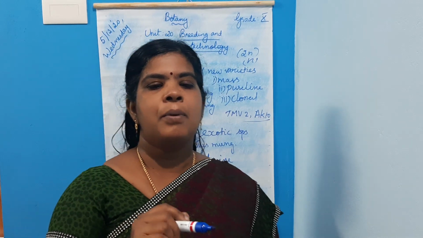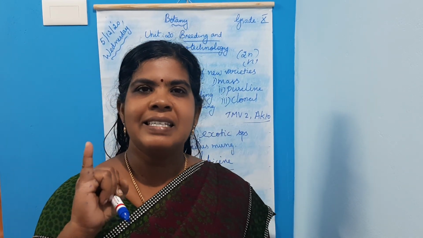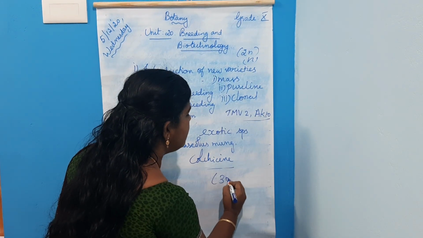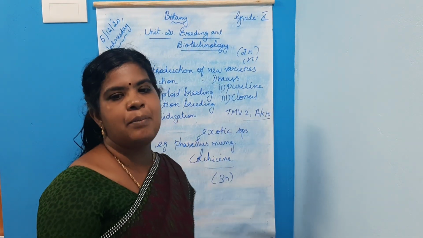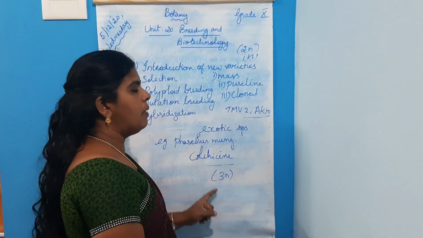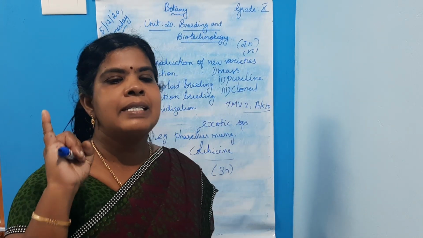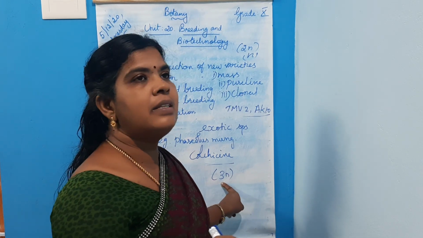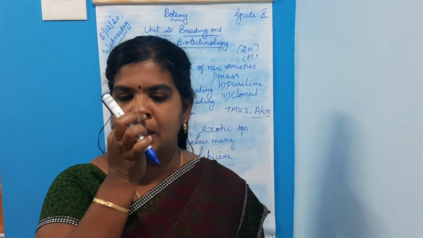Next, the achievements of polyploidy. The first one is seedless watermelon, that is triploid. Seedless watermelons and bananas are obtained through polyploid treatment. So the first achievement is seedless watermelons, and that is triploid.